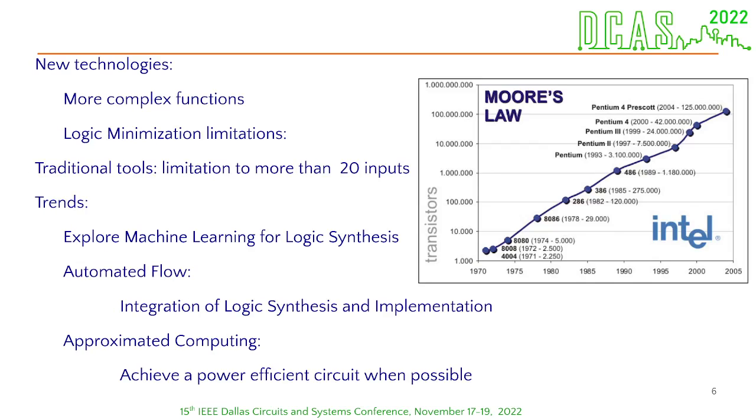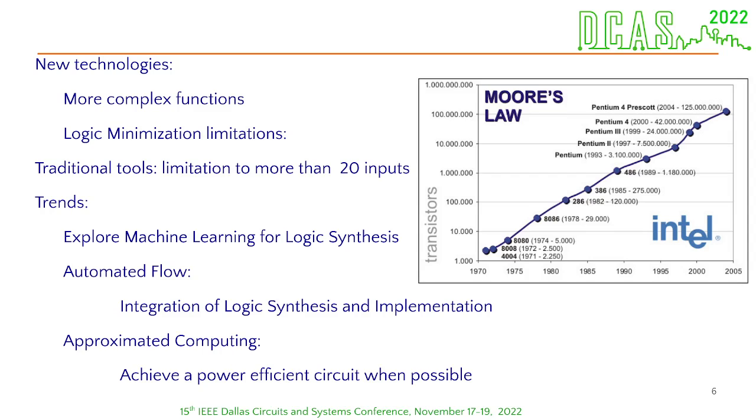The advancements of technology nodes create the need for better logic tools and techniques, which are able to build and develop more complex integrated circuits. This brings challenges to traditional logic optimization tools and techniques. Espresso, for example, a traditional logic optimization technique, is restricted to circuits with at most 20 input bits. There is a trend in the use of machine learning, and this can be explored during the logical synthesis stages.